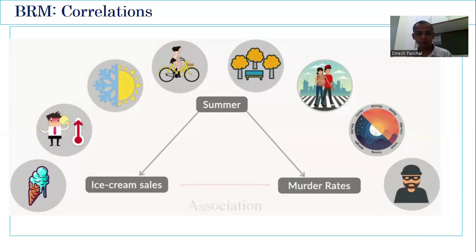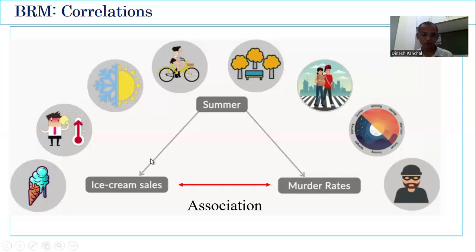So the point I'm trying to make is that whenever you find a very high correlation between two values, positive or negative, do not think that there will always be a causation between them. We are going to say there is an association. These two are correlated, that means they are associated. If you know logically there is a causation, you can put that.